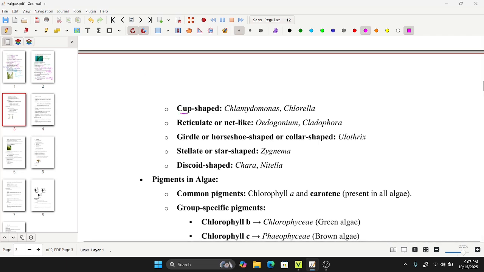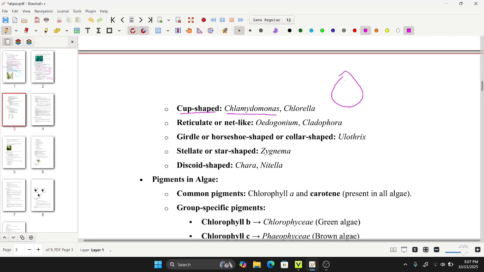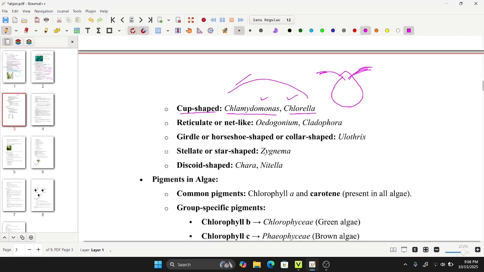In case of cup shaped chloroplast, it is present in Chlamydomonas, that is a biflagellate alga, where the flagella are obtained from the blepharoplast. And the next one is Chlorella. This is a green alga. Both have cup-shaped chloroplast.